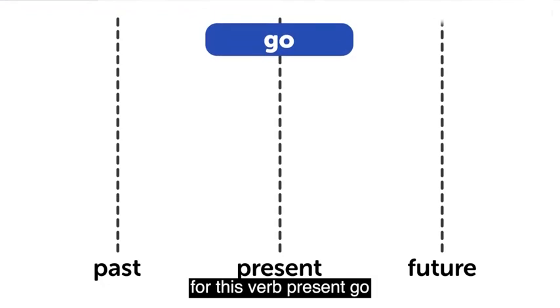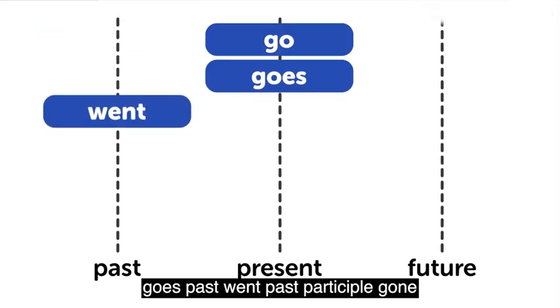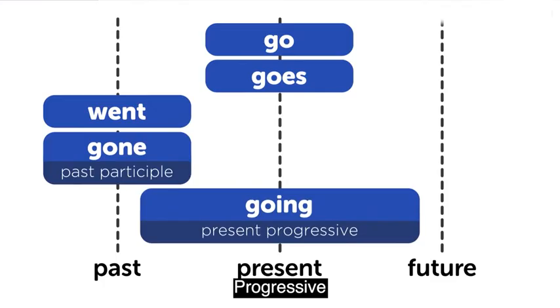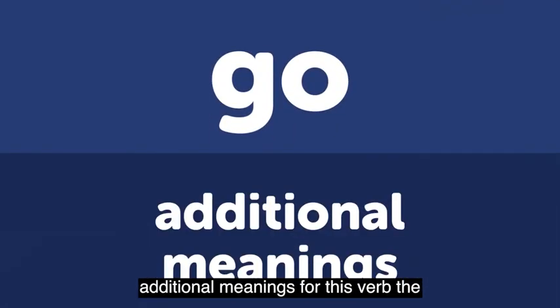Now let's look at the conjugations for this verb. Present: go, goes. Past: went. Past participle: gone. Progressive: going. Now let's talk about some additional meanings for this verb.